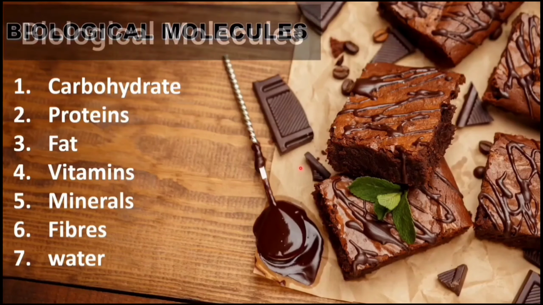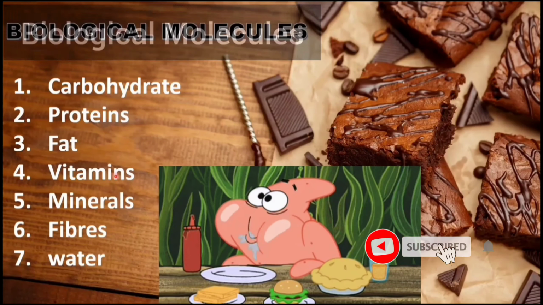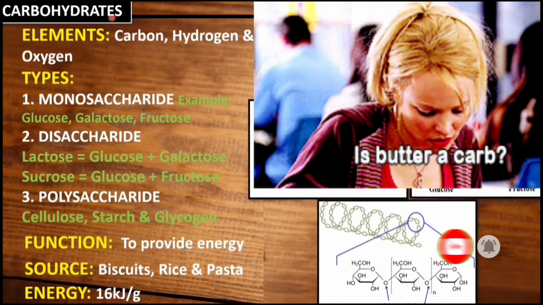Biological molecules. There are 7 classes of food. They are carbohydrates, proteins, fat, vitamins, minerals, fibers, and water. Let's see the first class of food, carbohydrate.